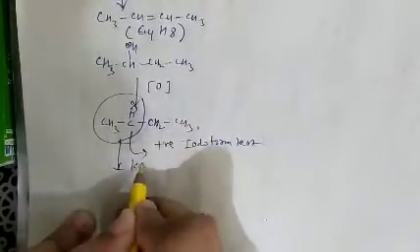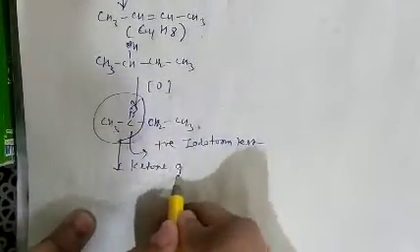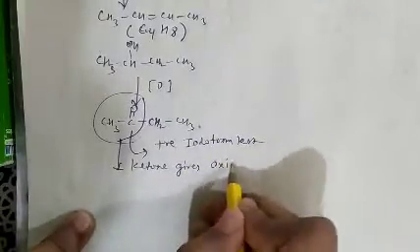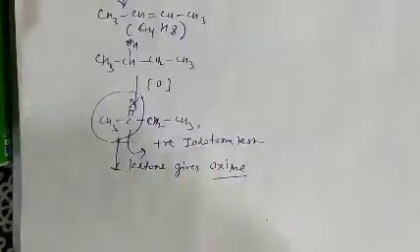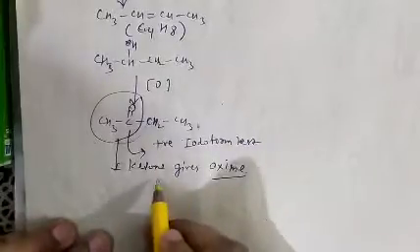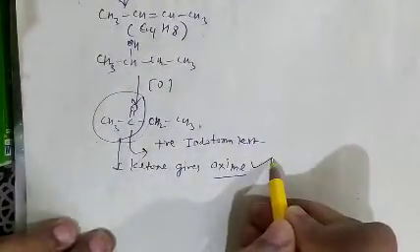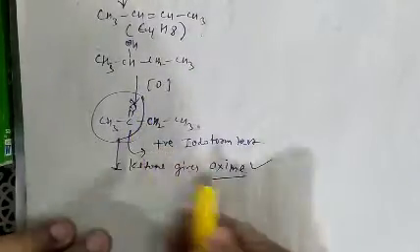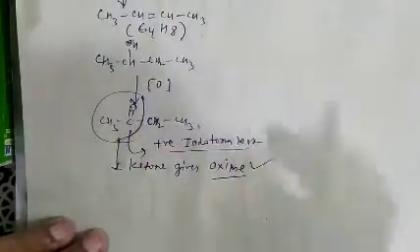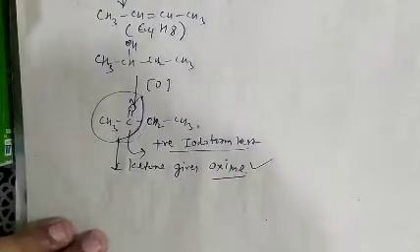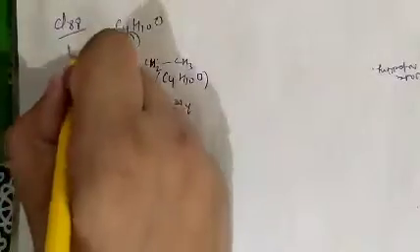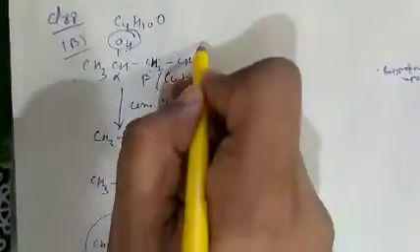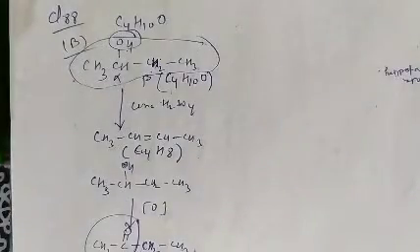Also, a ketone gives oxime when it reacts with hydroxylamine, and as it contains this acyl group, therefore positive iodoform test. So question number 88, option B is correct. The compound must be this one, butan-2-ol.